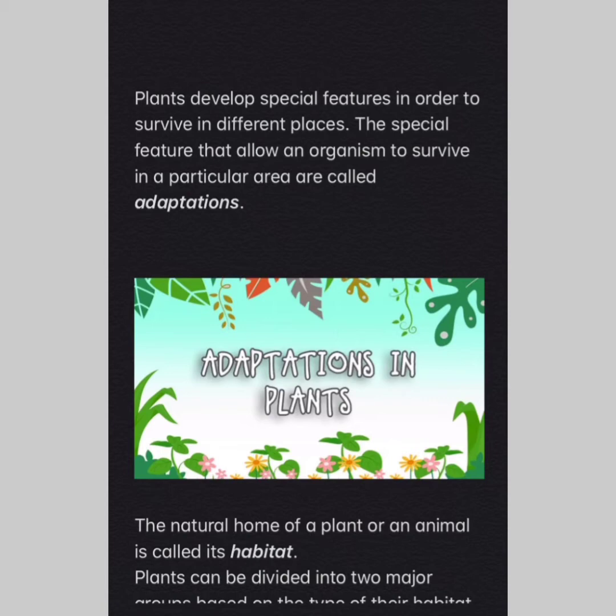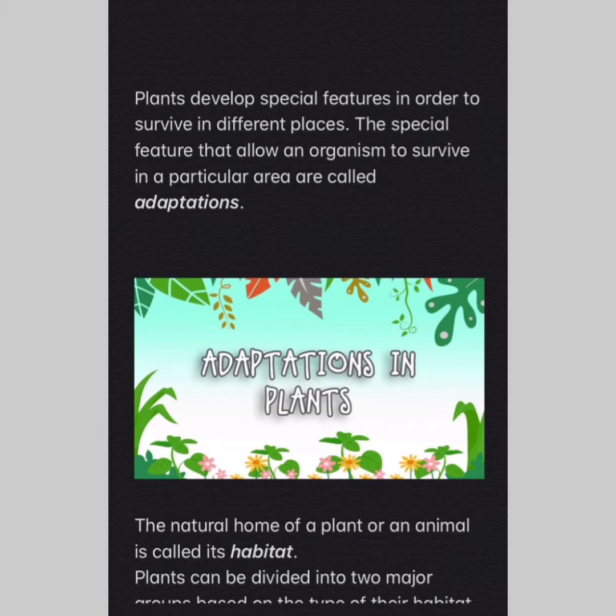Plants cannot move from one place to another. Therefore, plants develop special features in order to survive in different places. The special features that allow an organism, the organism may be an animal or a plant, to survive in a particular area are called adaptation. Let us learn more about adaptation in plants.